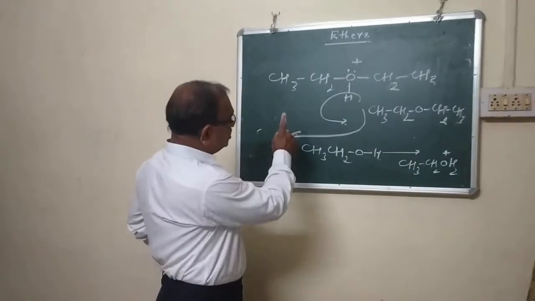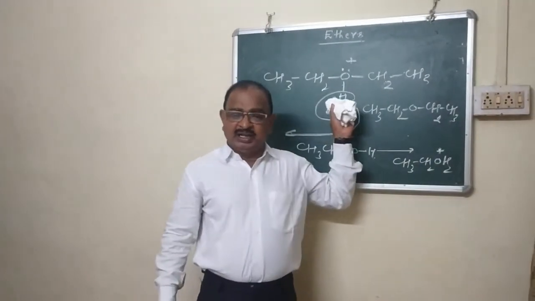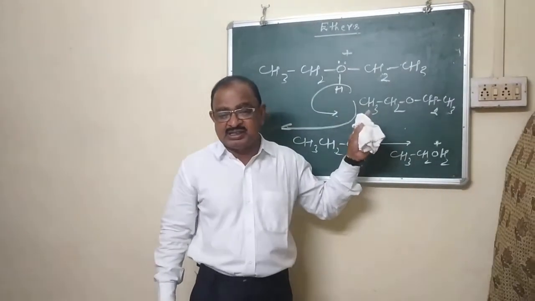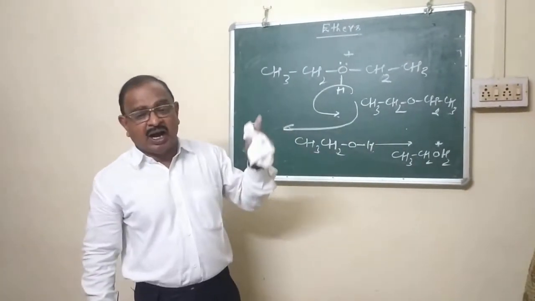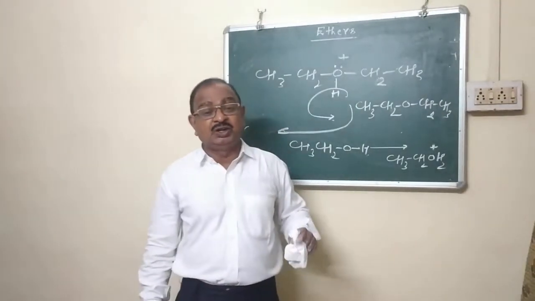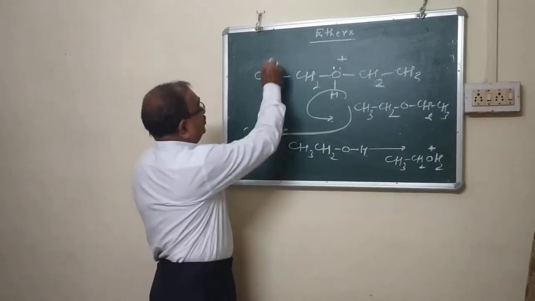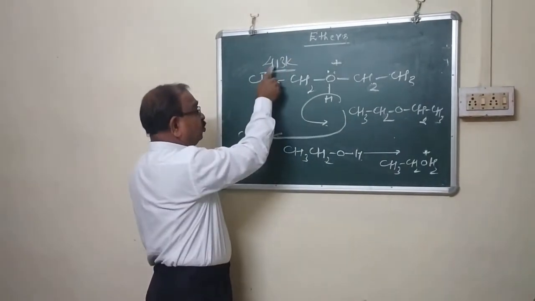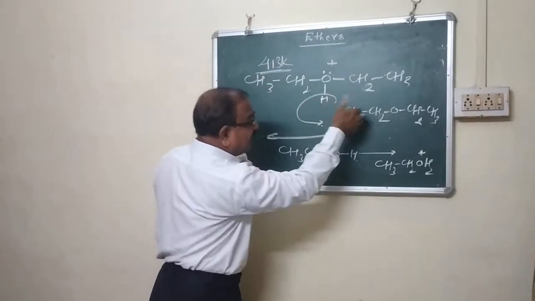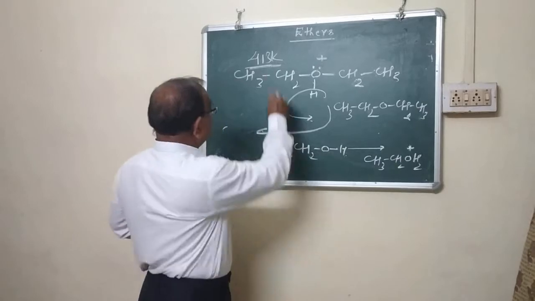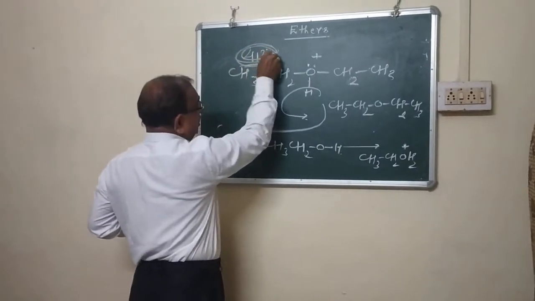Hence, in the first step, protonation of ethanol, one molecule of ethanol gets protonated in presence of sulfuric acid or phosphoric acid under the specific conditions, that is 413 Kelvin. If it is 444, it gives alkene, so that your question will be wrong. Therefore, don't miss this temperature.